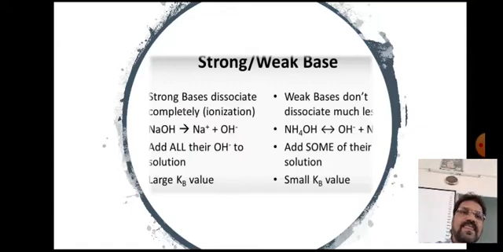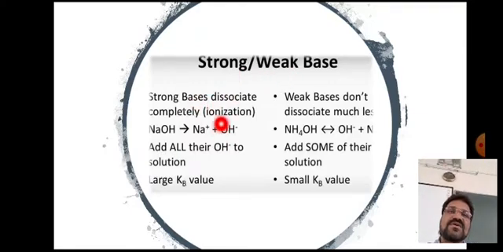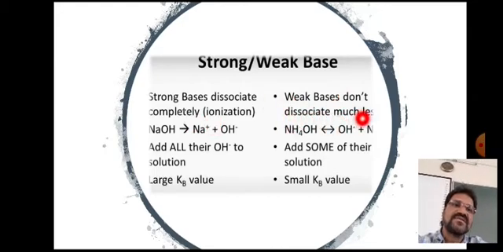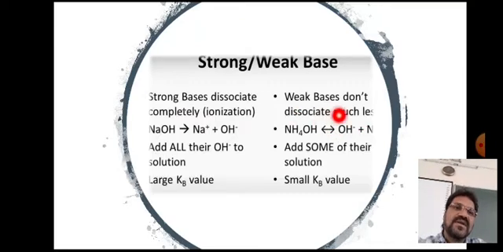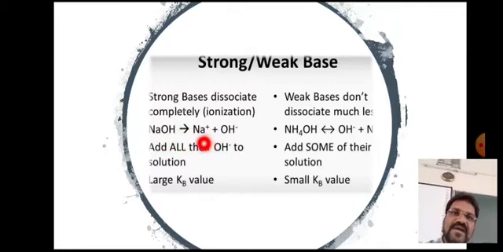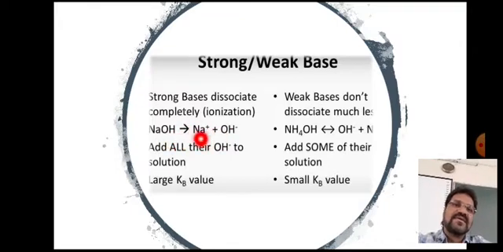In the case of strong base and weak base, this is the description of a strong base, and this is the description of a weak base. Let's see what is the difference. Strong bases dissociate completely, weak bases do not dissociate, or they dissociate much less. For example, the strong base NaOH dissociates into Na plus and OH minus. You can see this arrow is in a single direction. That indicates that this is a strong base.